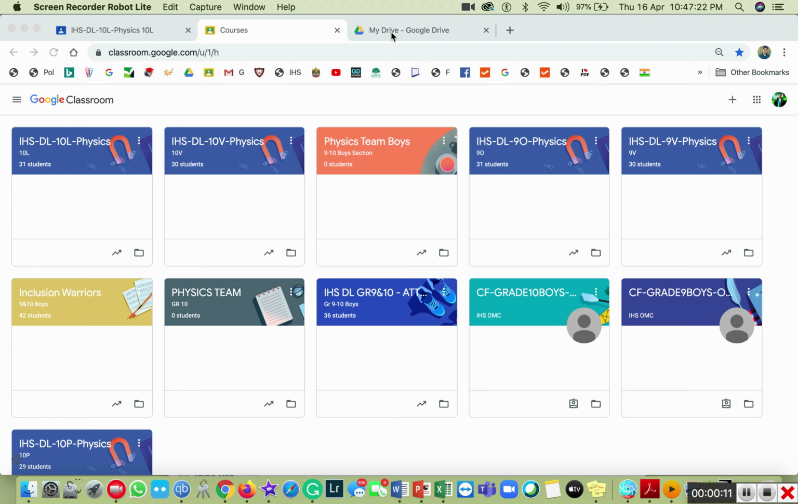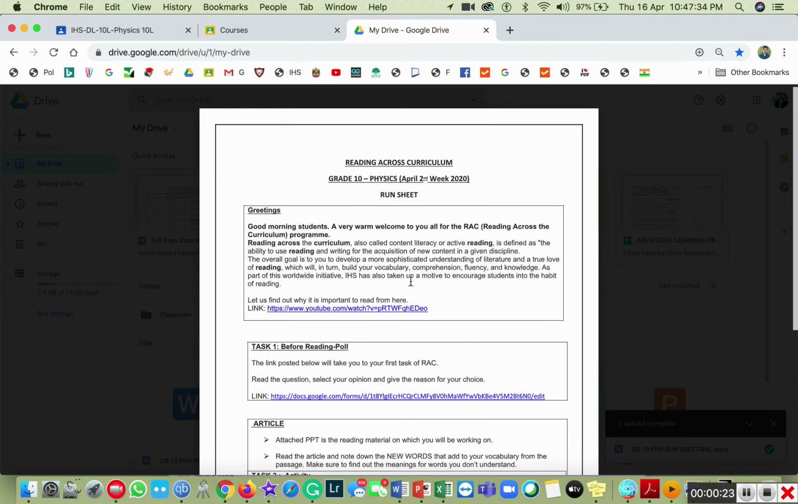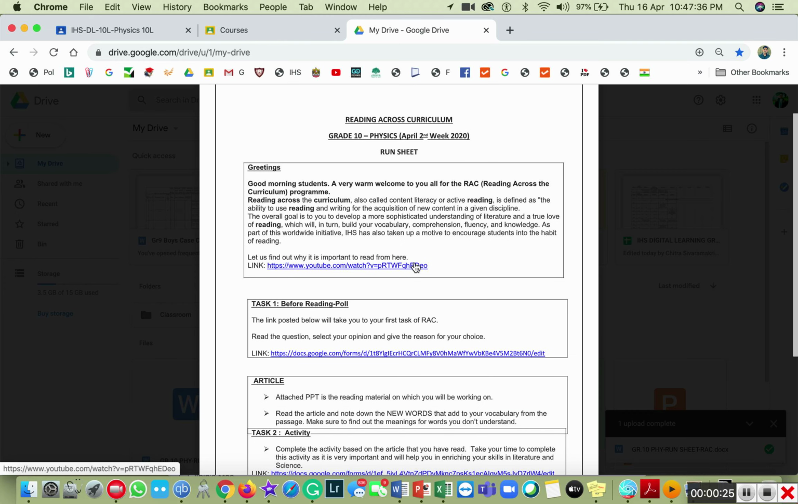Here I'm taking the subject physics. So this is a run sheet. We have to get a run sheet and the PPT for this reading across curriculum. Here we can see the greetings and a brief introduction of RAC. Then there is a motivator link.